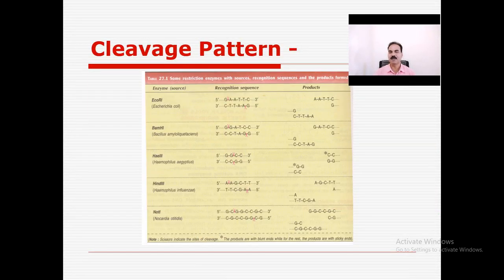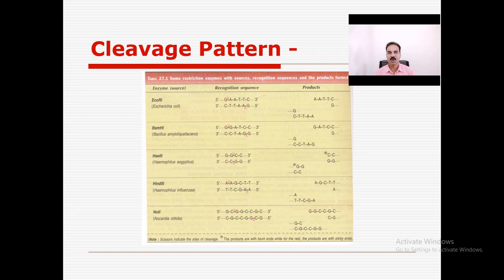Then the cleavage pattern. Each restriction enzyme has a specific sequence. GAATTC and CTTAAG, that is the sequence of the restriction enzyme EcoRI. Similarly, here other sequences are given. For example, EcoRI, then BamHI, HaeIII, HindIII, HindII, NotI. So these are the restriction enzymes.